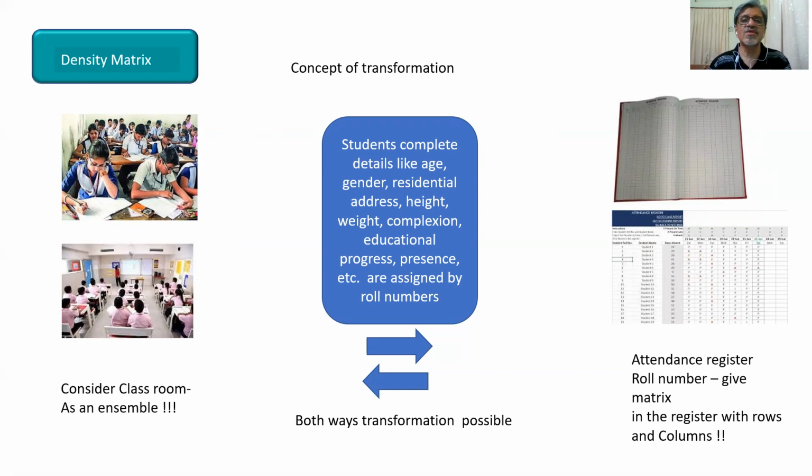So first we try to understand what the density matrix is. First we try to understand the concept of transformation. Here a picture is shown of a classroom, where the students are studying. Consider a classroom like an ensemble, and consider that each student has a wave function, like phi n, for n number of students. So phi n is a wave function associated with a large number of students. Each wave function describes the nature of a student.